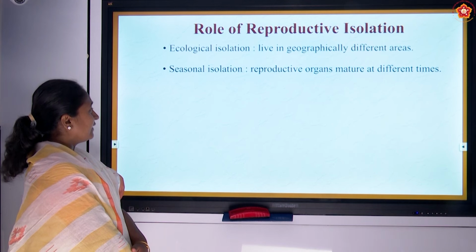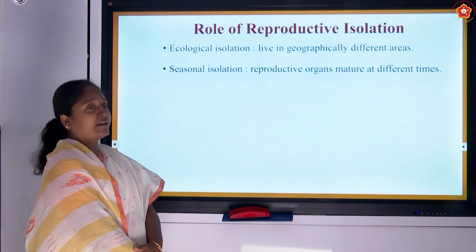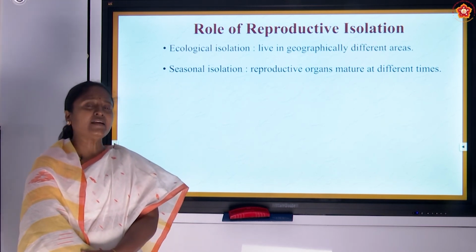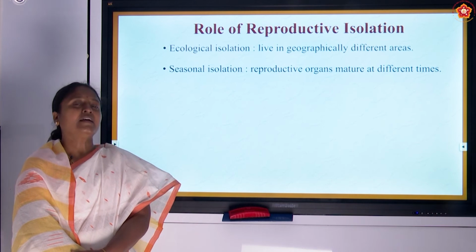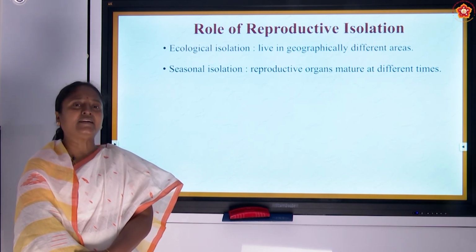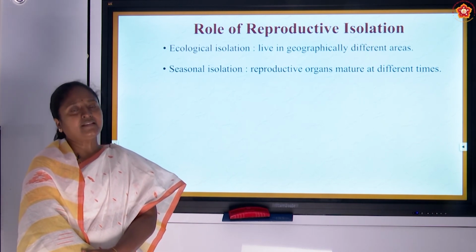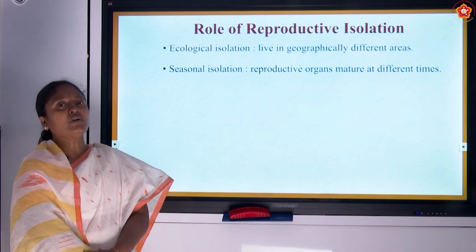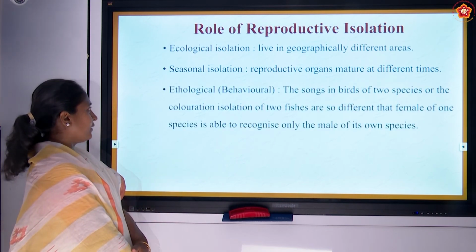Then the next is seasonal isolation. The reproductive organs mature in some species during a specific part of the year. If the organisms have different seasonal sexual maturity, then these organisms tend to get isolated from each other.